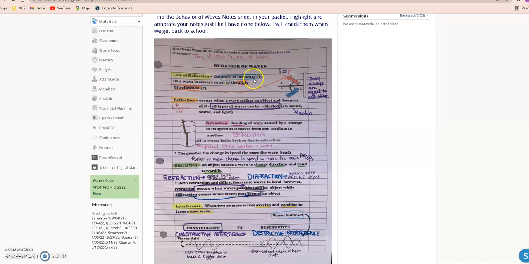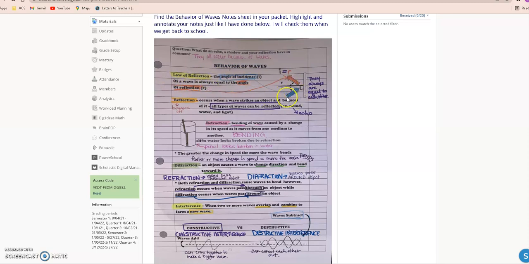So it says the angle of incidence, which is where it strikes the surface, maybe of a mirror or of water or something like that. So the angle of incidence of a wave is always equal to the angle of reflection.